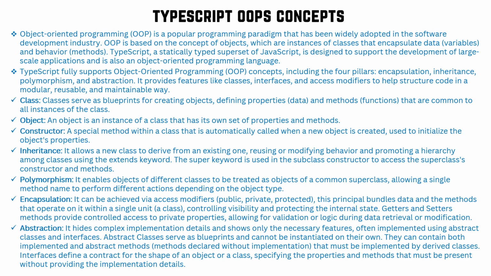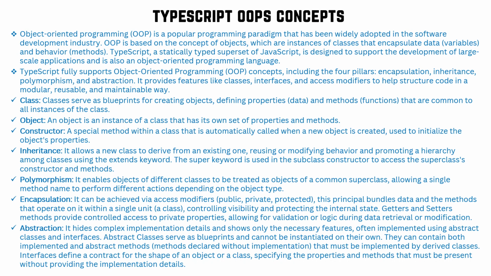So OOPS is nothing but the object-oriented programming structure. All the modern programming languages, starting with C++, Java, Python, C Sharp, JavaScript, TypeScript, mostly support the OOPS concept. It's a popular programming paradigm which nowadays has been widely adopted in the software development industry. OOP is based on the concept of objects, which are nothing but instances of classes that encapsulate data. Data is nothing but the variables, and behavior is nothing but the methods.